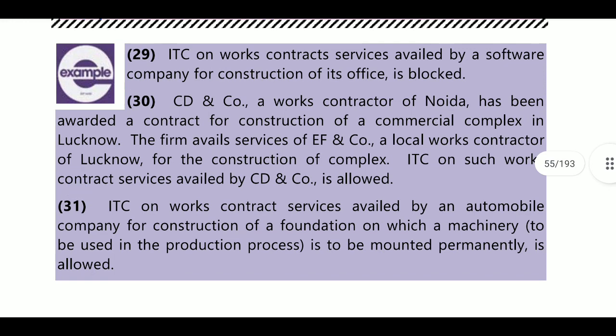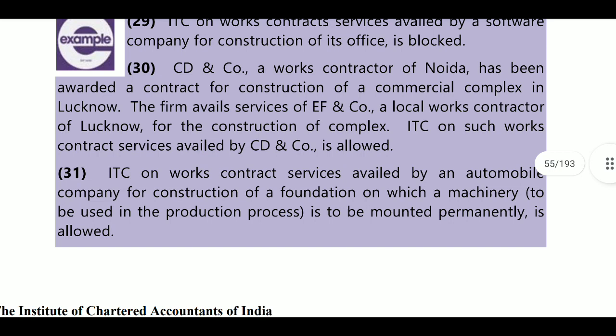For example, ITC on works contract service availed by a software company for construction of its office. This is a software company constructing its office, and on any ITC on those items, you cannot claim because it is blocked credit. Next, CD and Co, a works contractor of Noida, has been awarded a contract for construction of a commercial complex in Lucknow. Here the person is a works contractor, so he can claim the ITC. No issue.